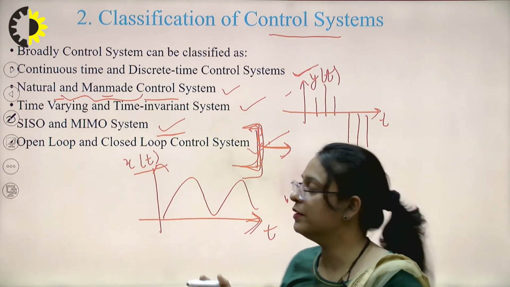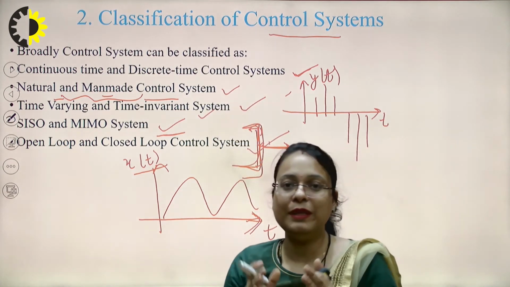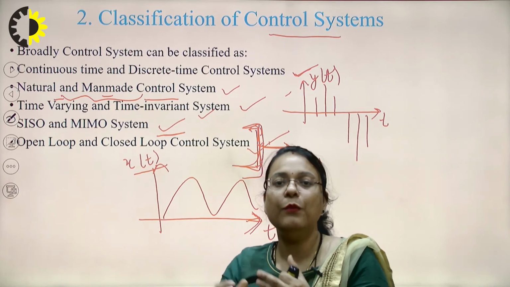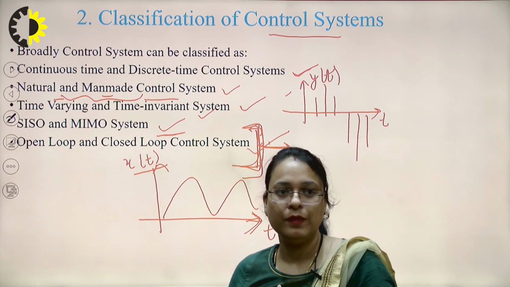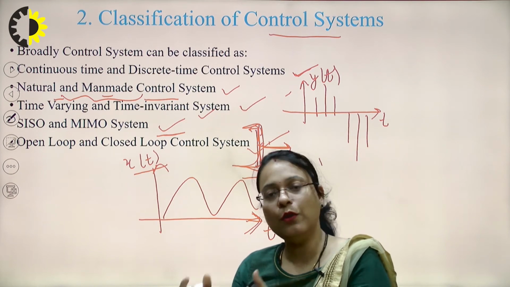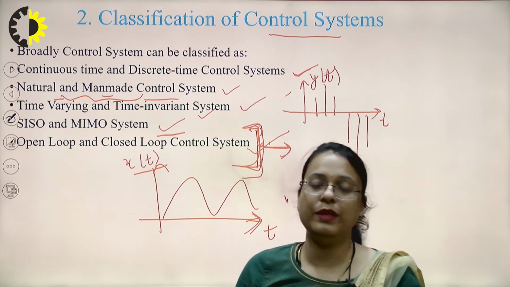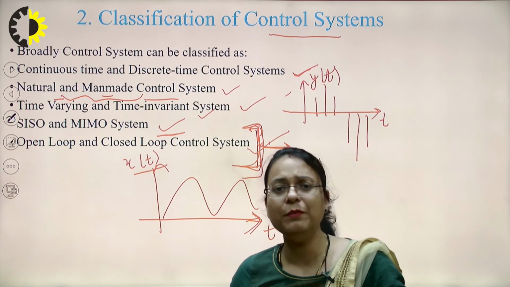The next one is the time varying and the time invariant system. The systems whose variables vary with time are called time varying systems, and the systems whose variables do not vary with respect to time are called time invariant systems, right? The next one is the SISO system and the MIMO system.